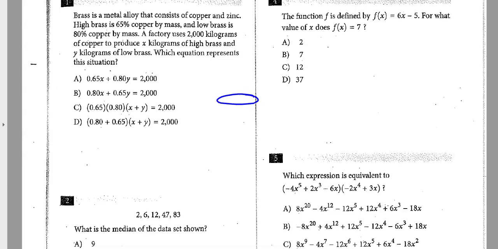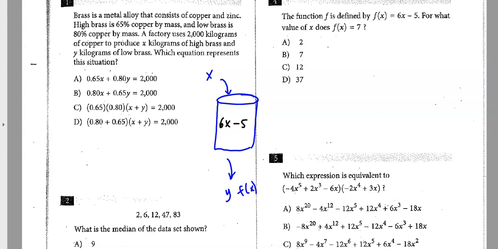Picture this function machine, you're dropping x's in, and what comes out are y's or f of x's, the outputs. And the rule inside the machine says, anything you drop in here, multiply it by 6 and then subtract 5. So when you drop a number like 1 in there, what would pop out of the bottom will be a 1. Or if you drop 2 in there, a 7 would pop out.